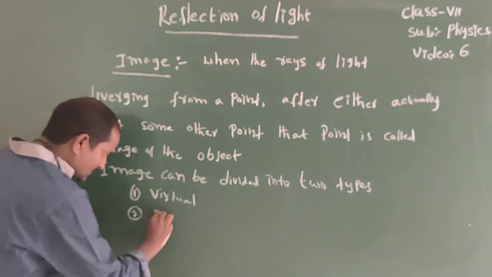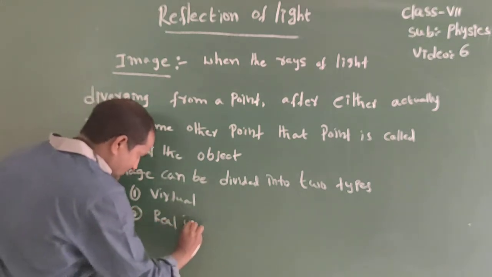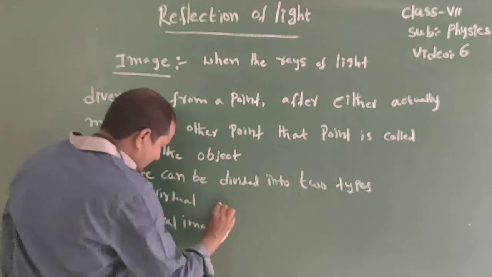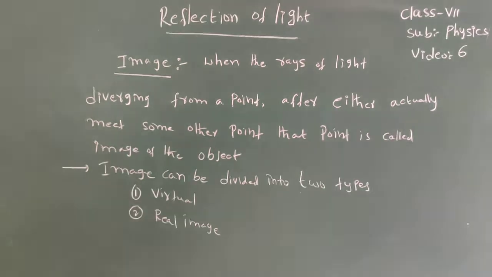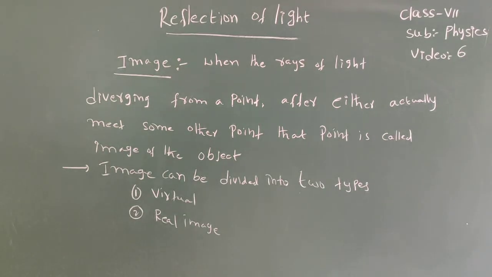Second one is virtual image. Real image and virtual image. Now virtual image. Okay, virtual image.